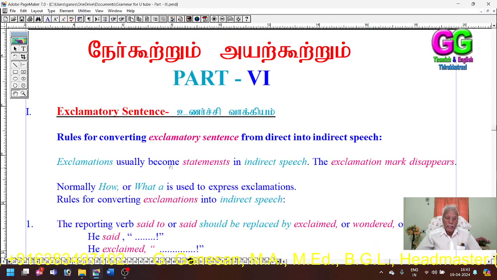Exclamations usually become statements in indirect speech. The exclamation mark disappears. That is, the exclamatory sentence changes into statements in indirect speech. That's all.